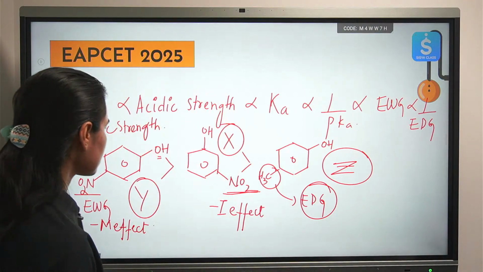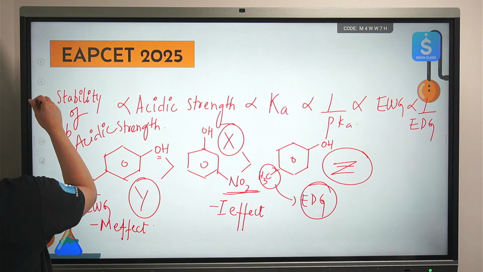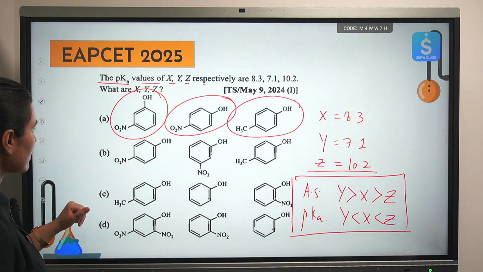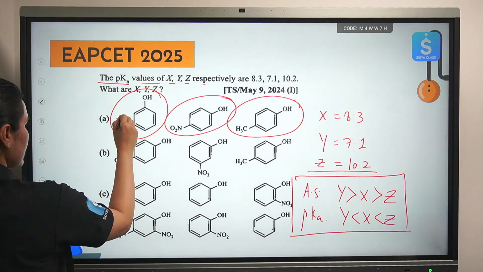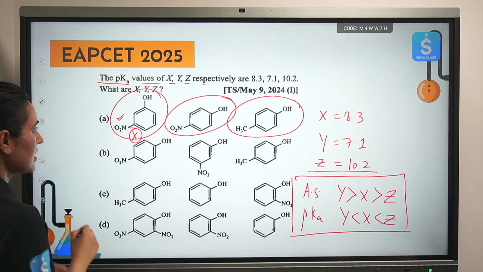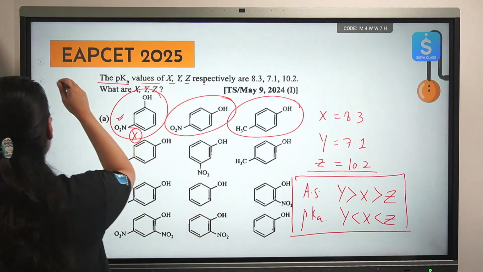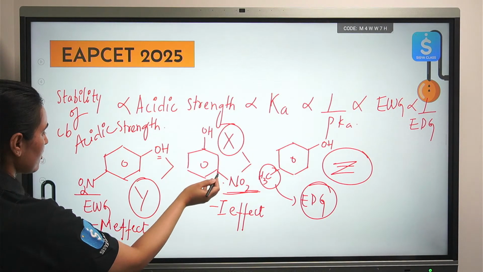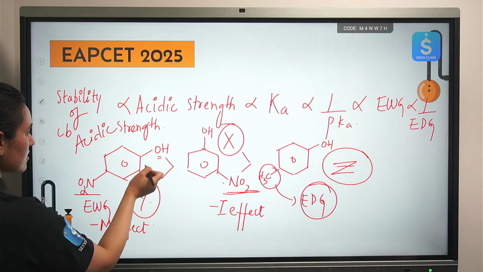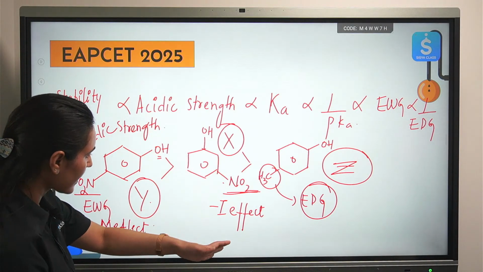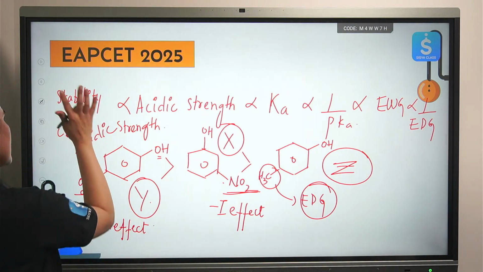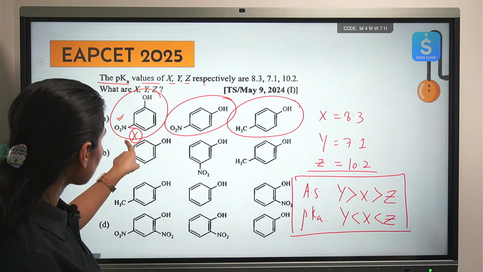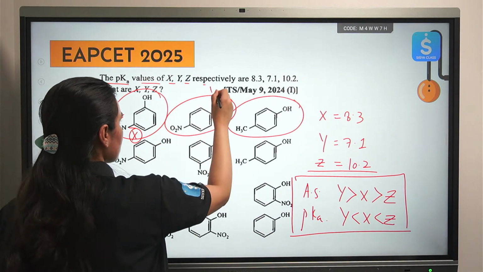Okay? So, X is meta-nitrophenol. Y is para-nitrophenol.